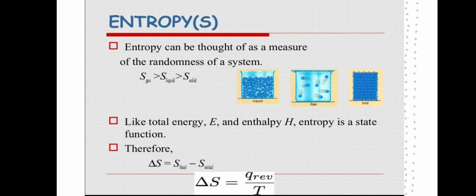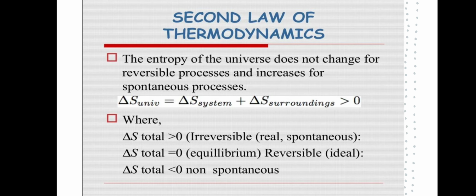So, entropy of gas is greater than entropy of liquid, and liquid is greater than entropy of solid. Like total energy E and enthalpy H, entropy is a state function. Therefore, del S is given by S final minus S initial. Del S is also given by Q reversible divided by temperature.